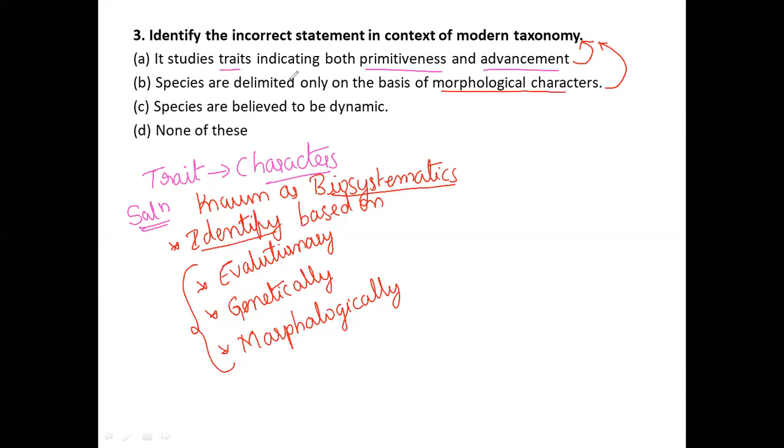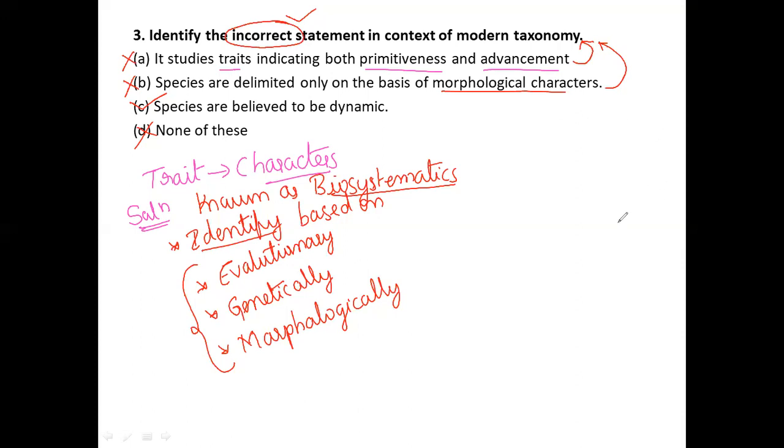So these two are correct statements of modern taxonomy, and the question asks for the incorrect statement, so remember that. The statement that species are believed to be dynamic is a correct statement related to this. None of the above is also wrong. For this question, the species are believed to be dynamic statement is the incorrect one in the context of modern taxonomy.